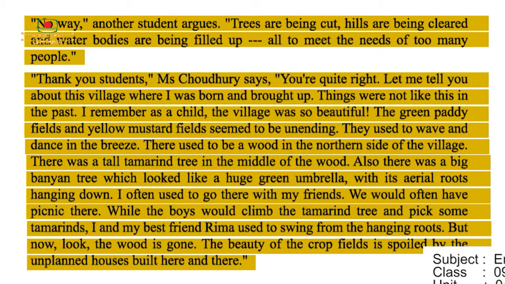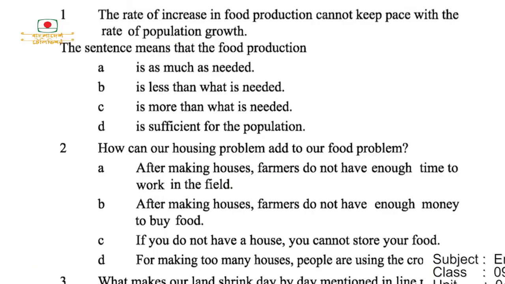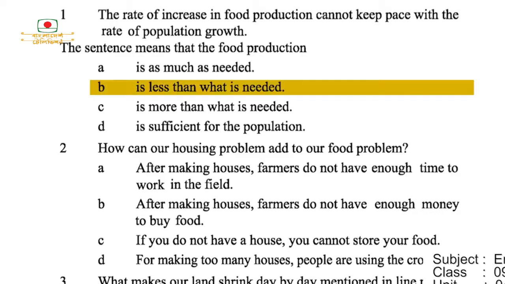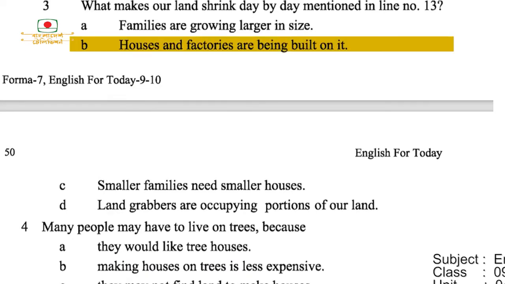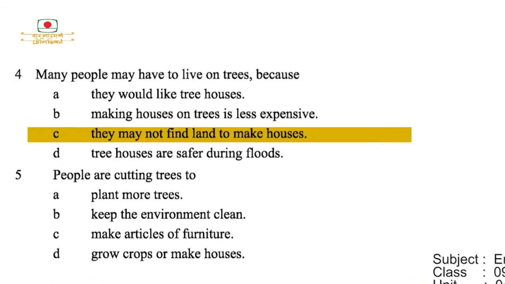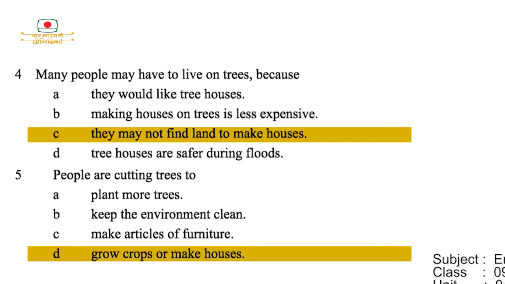So here are some multiple choice questions you need to mark. The rate of increase in food production cannot keep pace with the rate of population growth. The sentence means that the food production is less than what is needed. How can our housing problems add to our food problem? For making too many houses, people are using the cropland. What makes our land shrink day by day? Mentioned in line number 13: houses and factories are being built on it. Number 4: many people may have to live on trees because they may not find land to make houses. People are cutting trees to grow crops or make houses.